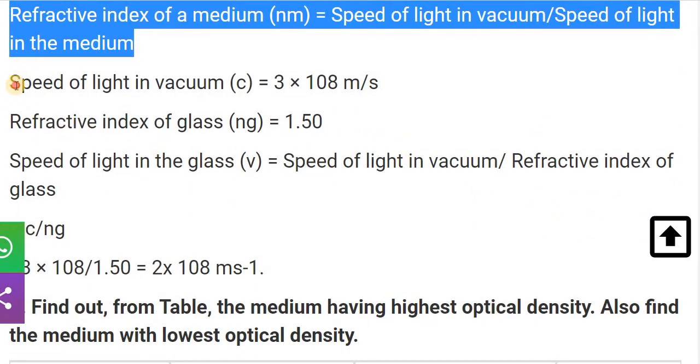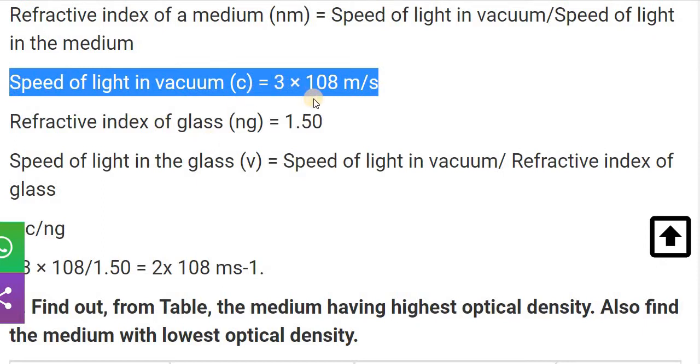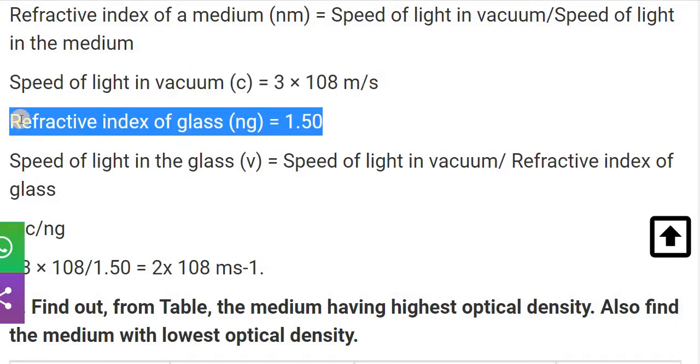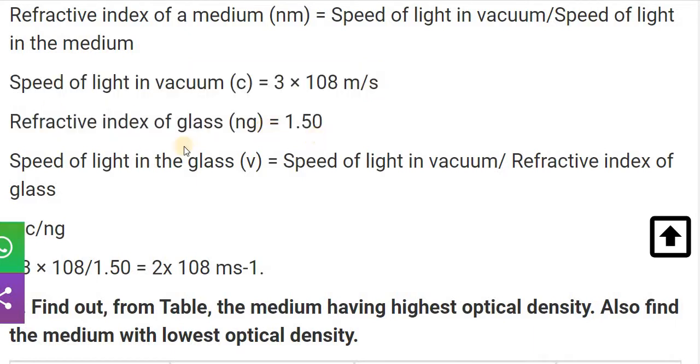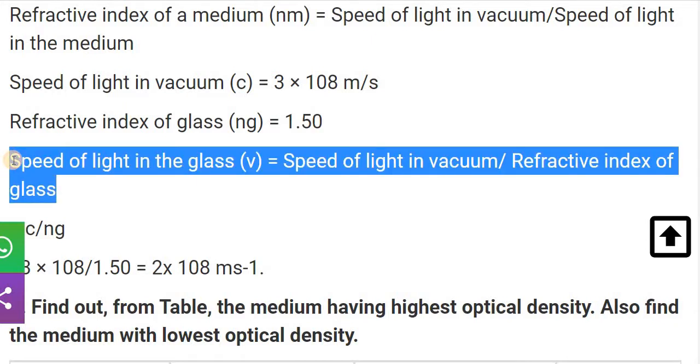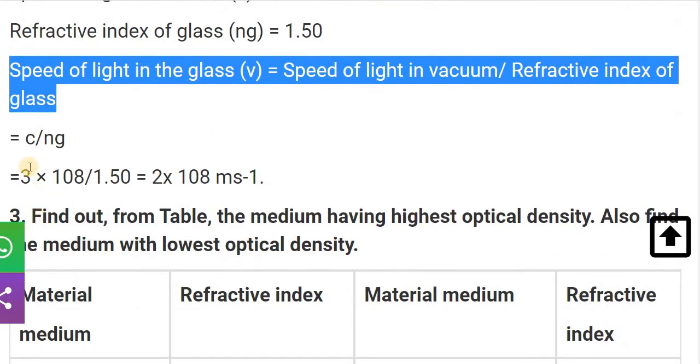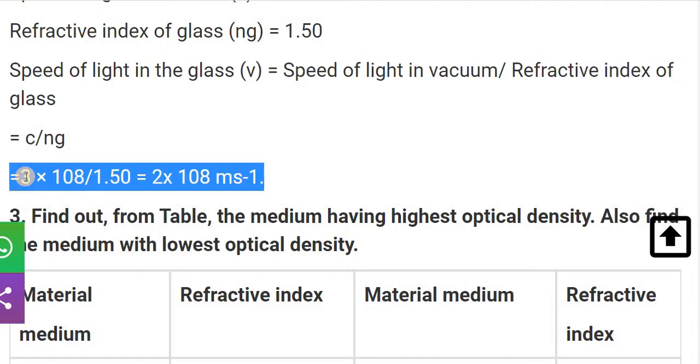The refractive index of the glass is 1.50, so the speed of light in the glass is equal to the speed of light in vacuum divided by the refractive index of the glass. Keeping the values, 3 into 10 raised to 8 divided by 1.50, our answer is 2 into 10 raised to 8 meter per second.